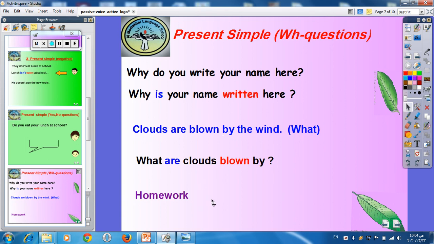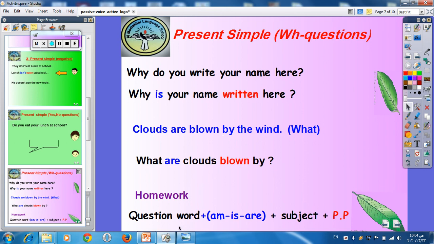So the rule will be: question word, what for example, then am, is, are, like are here, then the subject, clouds, and the past participle, and of course the question mark. Question word what, where, when, as you like, am, is, are, subject, then the past participle. So I can conclude or tell you